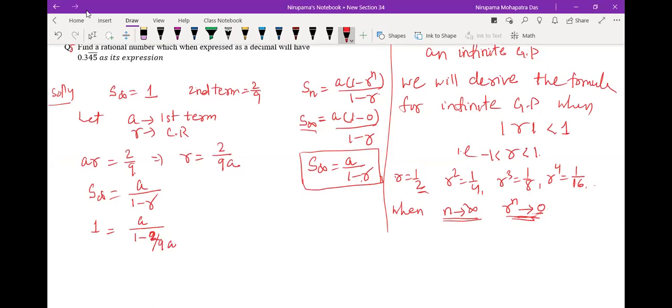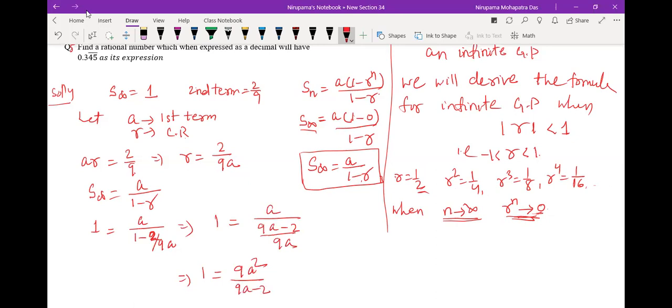So you can simplify this: 1 equal to A divided by (9A minus 2) by 9A, or you can write 1 equal to 9A square by 9A minus 2.